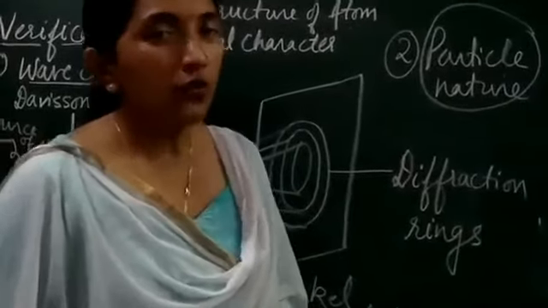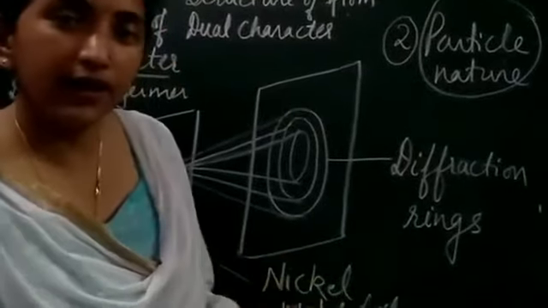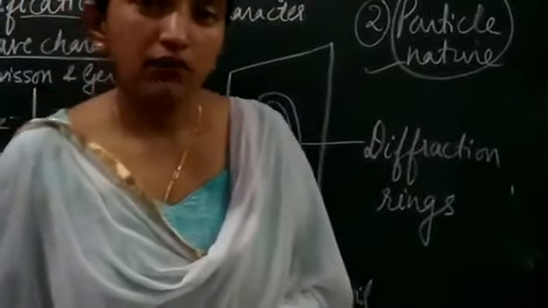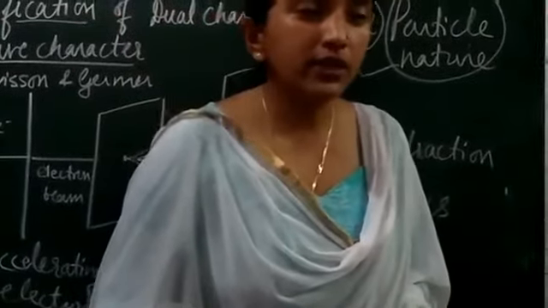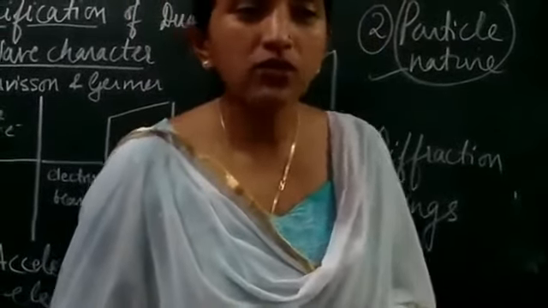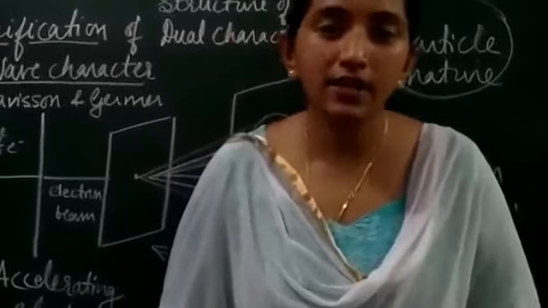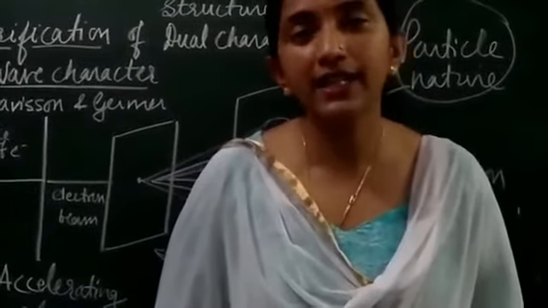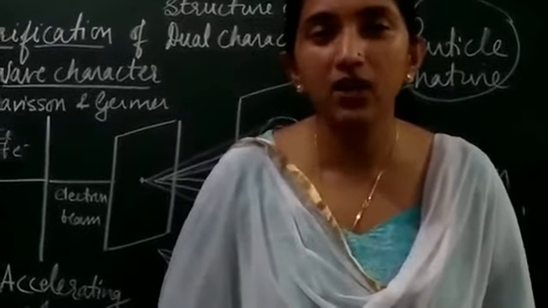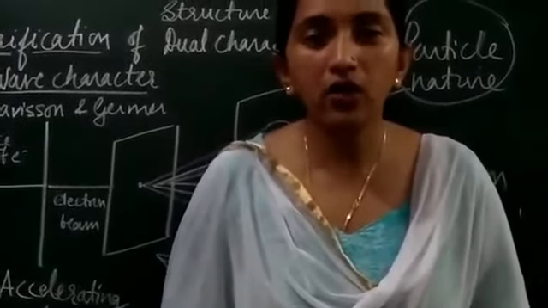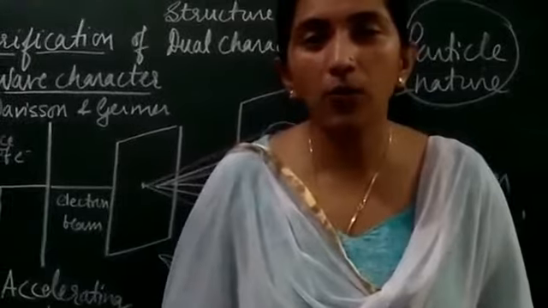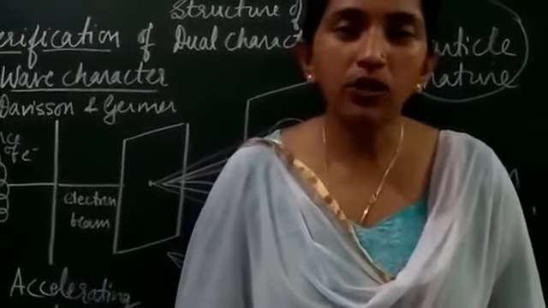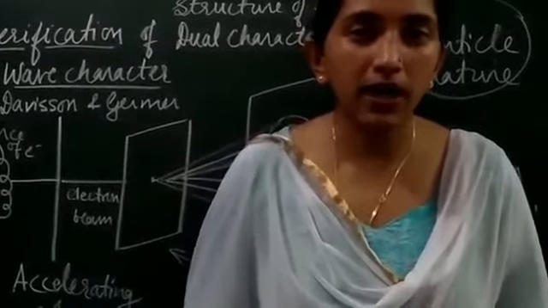Students, now the wave character has been verified. Now to verify the particle nature of the electron: whenever the electrons are made to fall on a zinc sulfide screen, or a photographic plate which has a coating of zinc sulfide, we get a scintillation. For every striking of an electron, a scintillation dot is obtained. This is one piece of evidence to support that the electron has a particle nature.